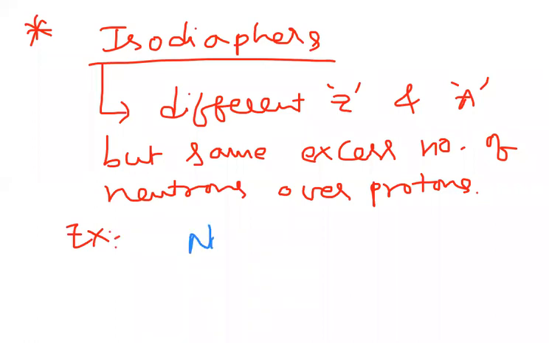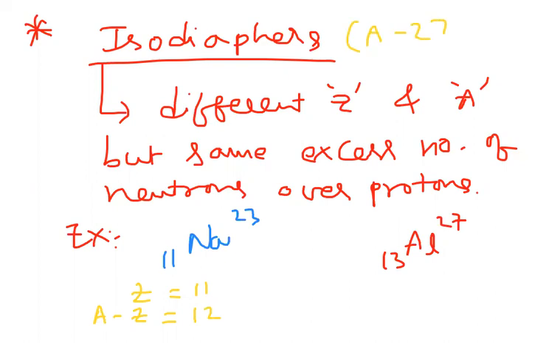I have taken sodium, 11 and 23, and one more I have taken is aluminum, 13 and 27. In the first one, the atomic number is 11 and the mass number is 23. The number of neutrons is A minus Z, so 23 minus 11, which is 12. For isodiaphers you have to take the condition that A minus 2Z must be the same. Remember, A minus 2Z.